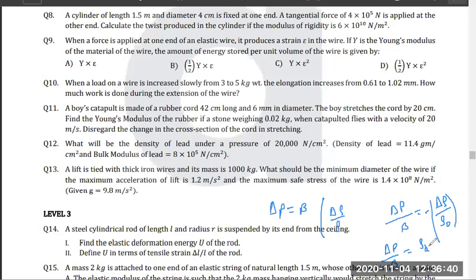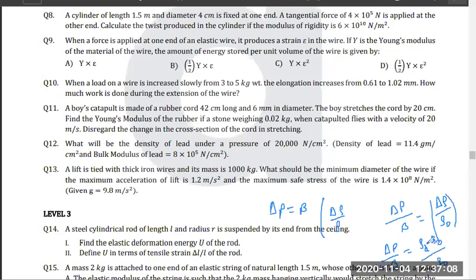Sorry, this minus will go inside now, because the change in volume and change in pressure will be negative. Wait. I'll just write it directly: rho at depth minus rho naught by rho naught. Okay, got it? Tell me, got it?